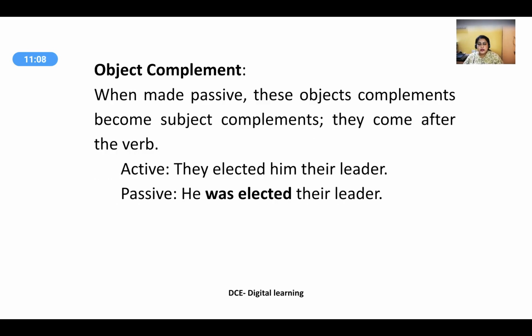Object complement. When made passive, these object complements become subject complements. They come after the verb. "They elected him their leader." "He was elected their leader."